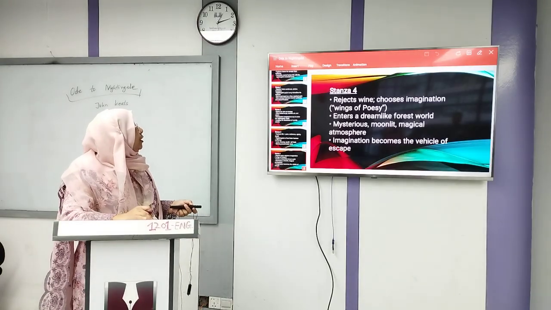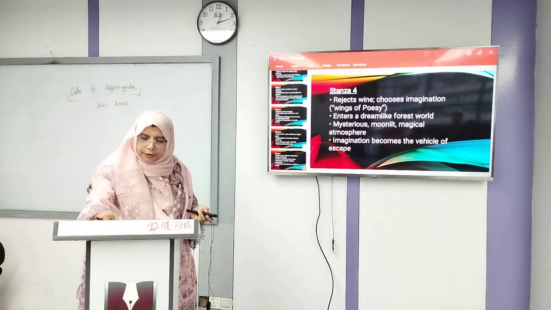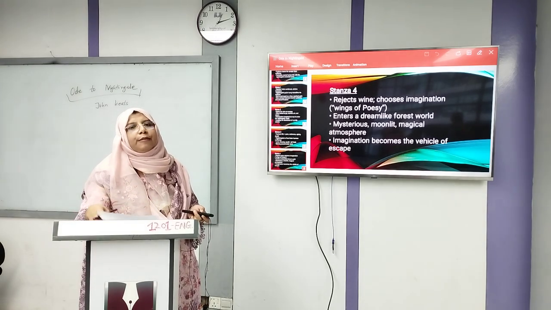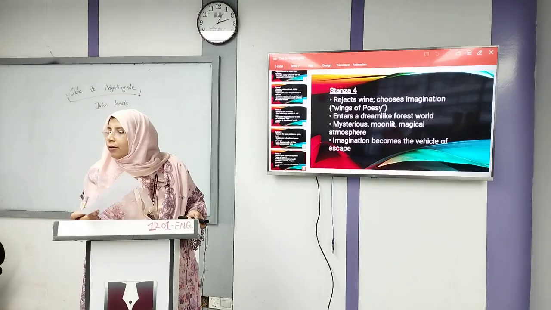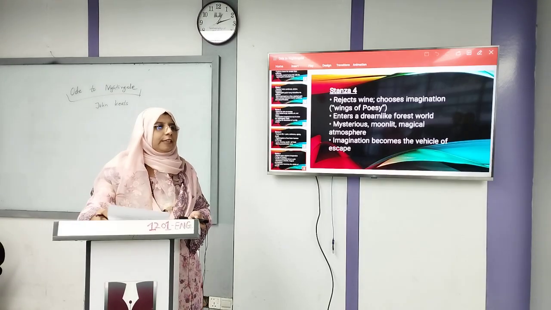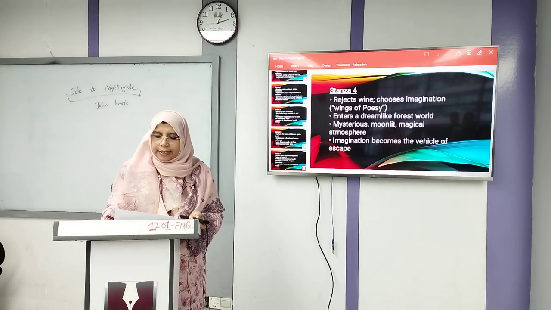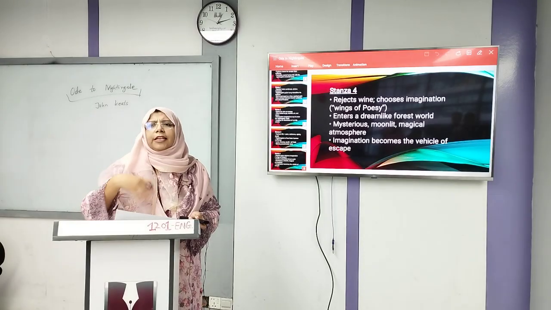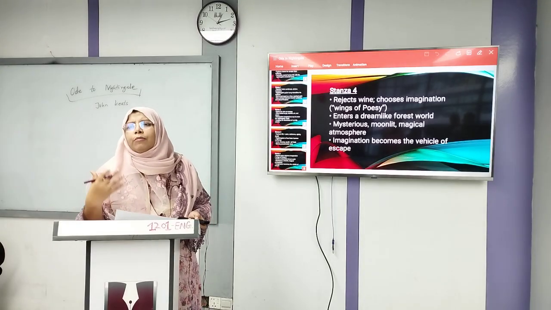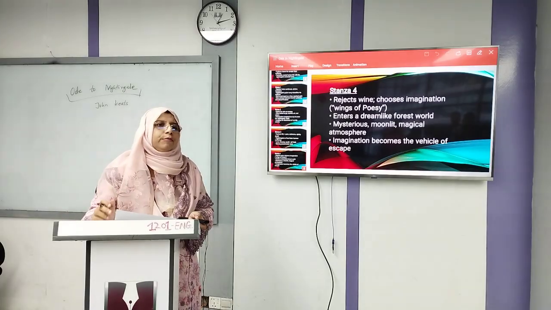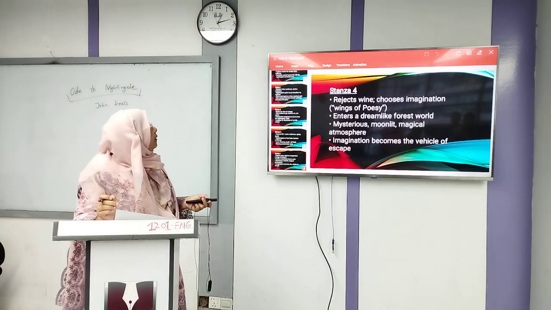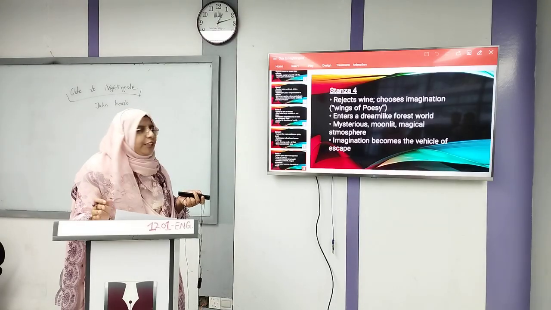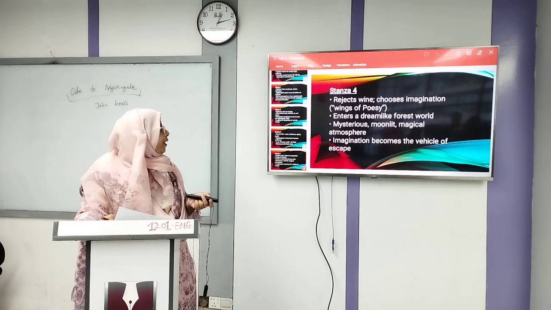Okay, now stanza 4: "Away, away, for I will fly to thee." Here "thee" means the nightingale. So the poet expresses his desire to fly away with the nightingale and enter a dreamlike forest world, a mysterious, moonlit and magical atmosphere.